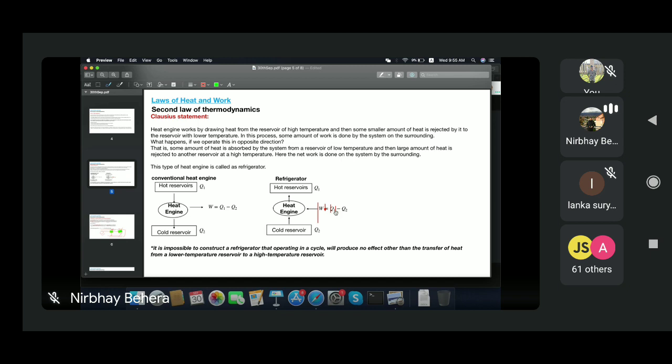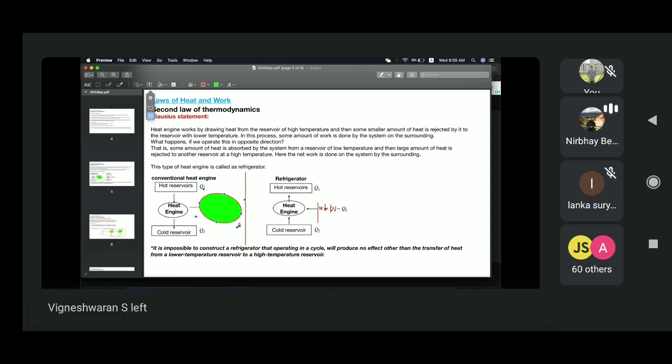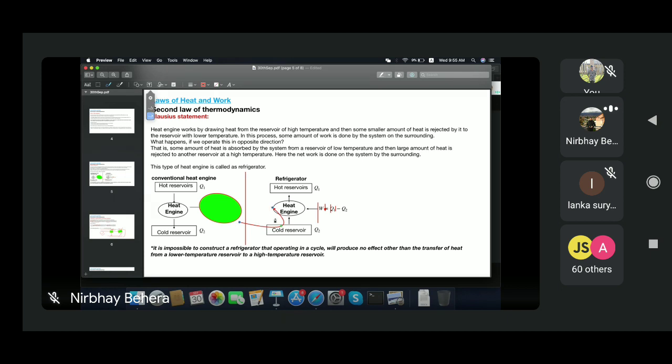And if you go back to your heat engine, they can be the same, no problem. But they have to work in two different scenarios. They should not be interconnected. But if you want to use this amount of work and put it here for the refrigerator, then you cannot do that. That is not possible. There will be some loss. Their efficiency will never be the same.